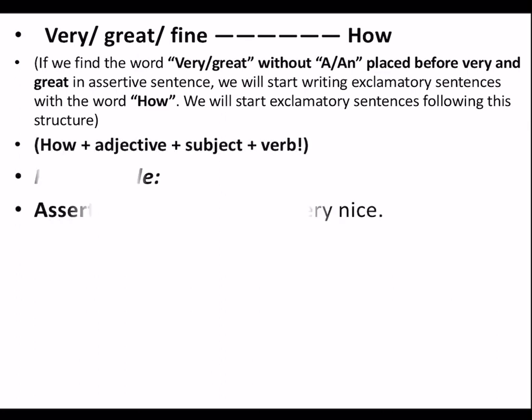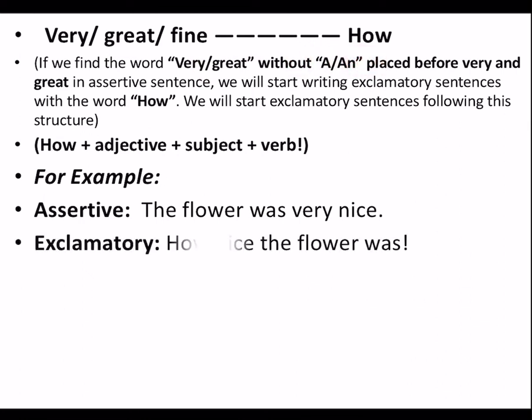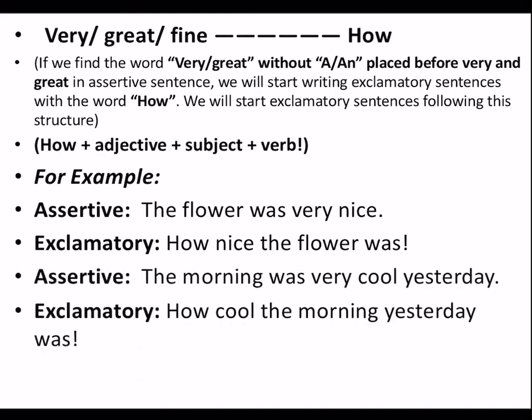If in the sentence there is no a or an in front of very, great or fine, then we are going to use the word how to begin the sentence. The flower was very nice. How nice the flower was, with an exclamatory mark. This is the format of the sentence. The morning was very cool yesterday. How cool the morning yesterday was. So, in front of very, great or fine, if there is no a or an, we use how. If there is a or an, we use the word what to begin the sentence. This is from assertive to exclamatory.